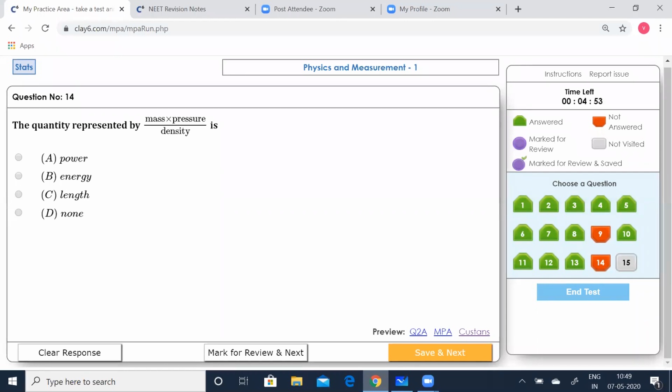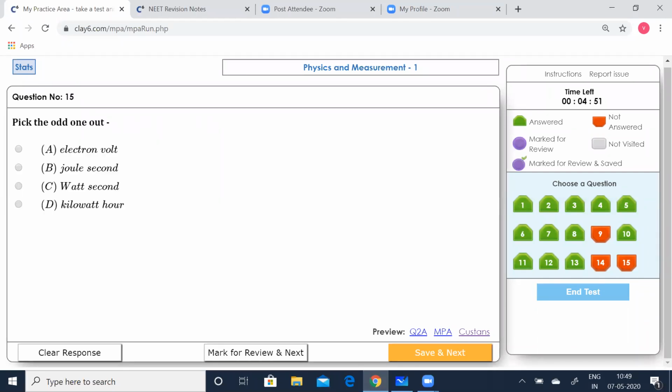Then next, going to the 15th question. Pick out the odd one. Now we can see electron volt, joule second, watt second, kilowatt hour. Except B, all others are units of energy, whereas joule second is the odd one.